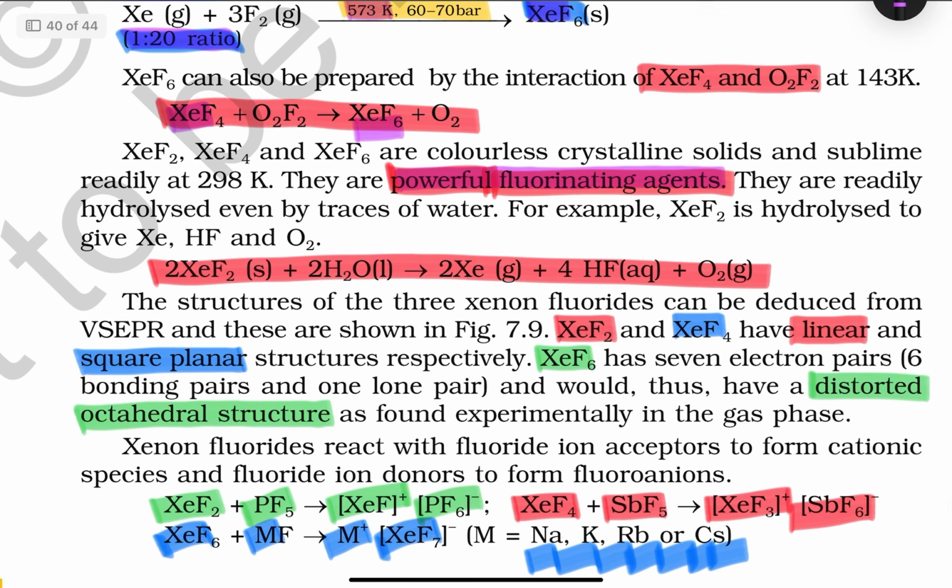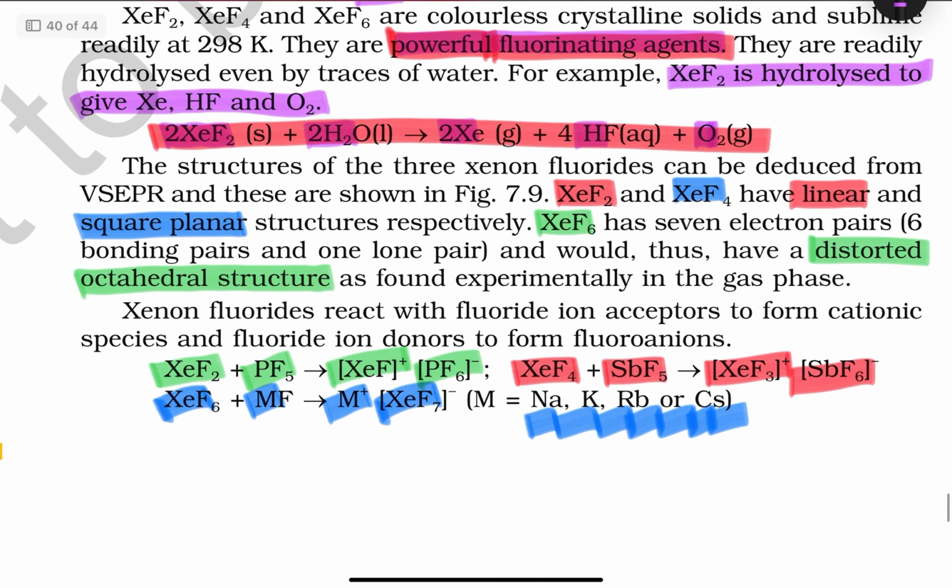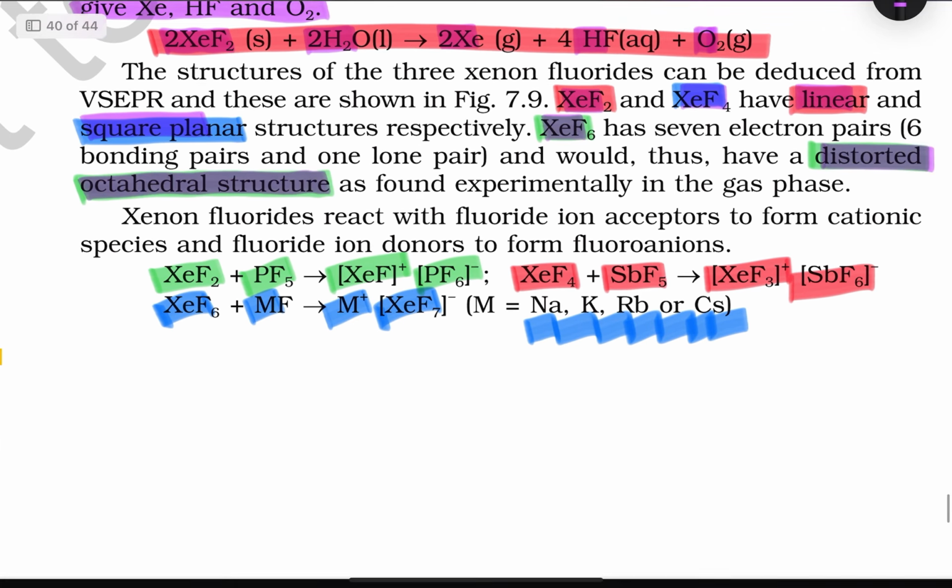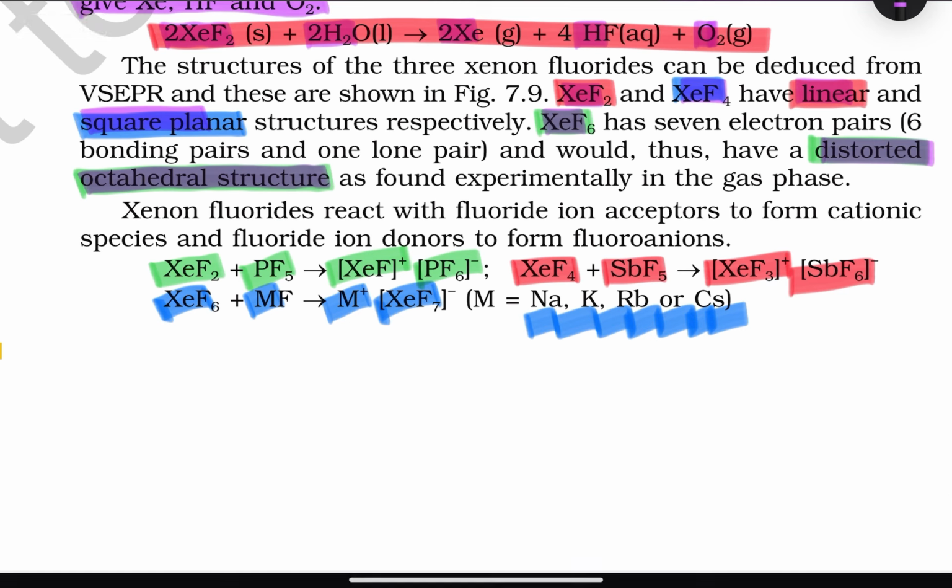You can see here XeF2 plus H2O, a hydrolysis reaction, where you are getting xenon, HF and O2. XeF2 is hydrolyzed to give xenon, HF and O2. The structures: XeF2 is linear, XeF4 is square planar, XeF6 is a distorted octahedral structure. Chemical bonding, very simple things. With PF5, it forms a cationic part. SbF5 also you can see, that means with non-metallic compounds it is forming the cationic part.